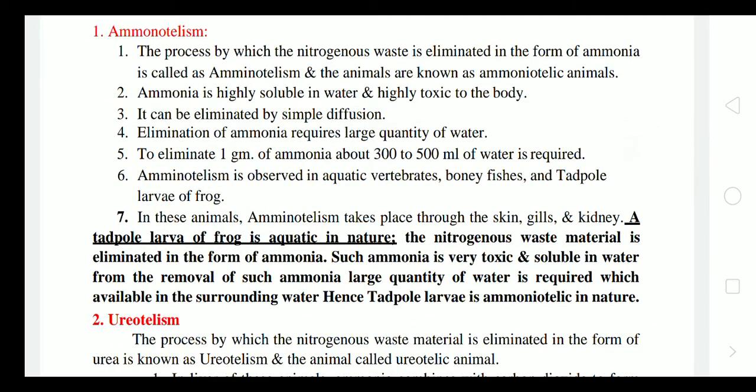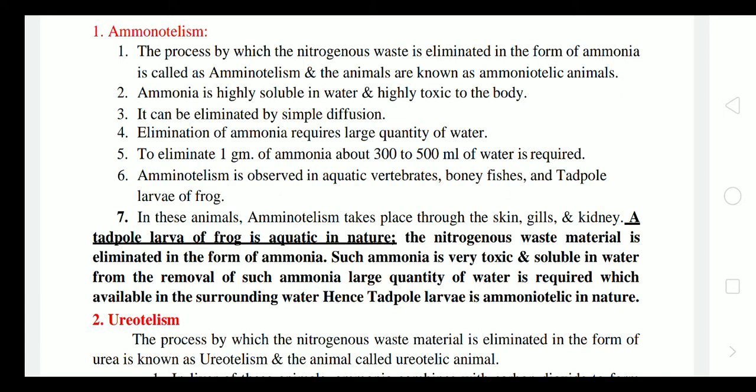Ammonotelism. The process by which nitrogenous waste is eliminated in the form of ammonia is called ammonotelism. So ammonia is excreted in its pure form, and the animals are known as ammonotelic animals. Ammonia is highly soluble in water and highly toxic to the body, but its toxicity can be lowered by dilution through the process of simple diffusion. So elimination of ammonia requires a large quantity of water.